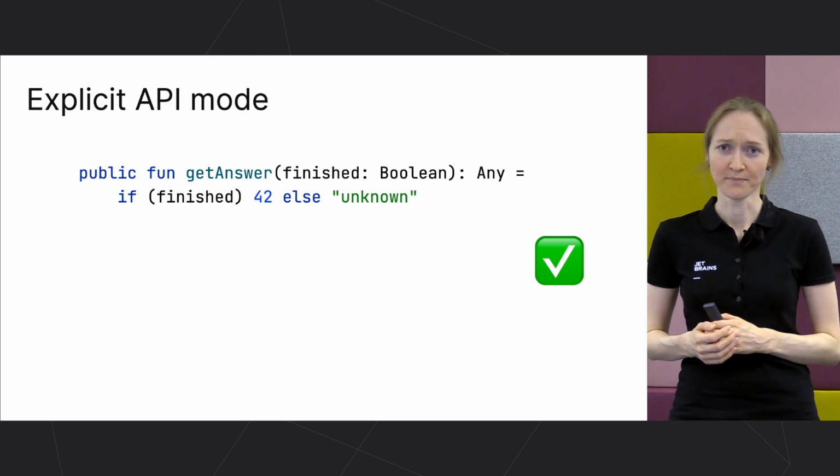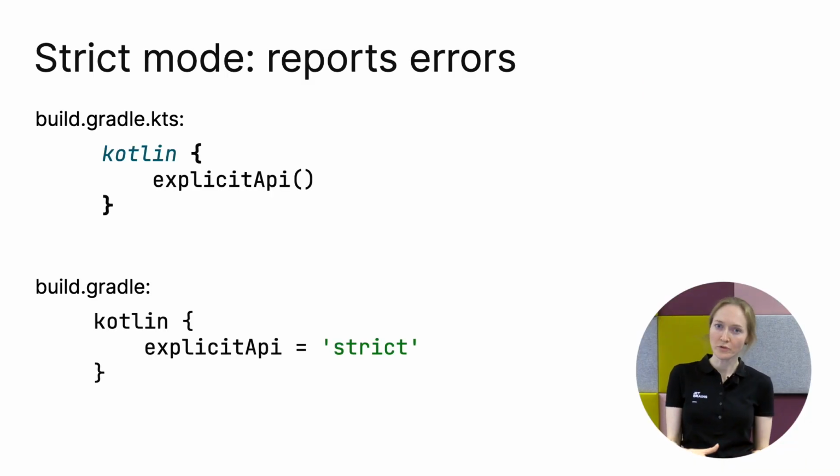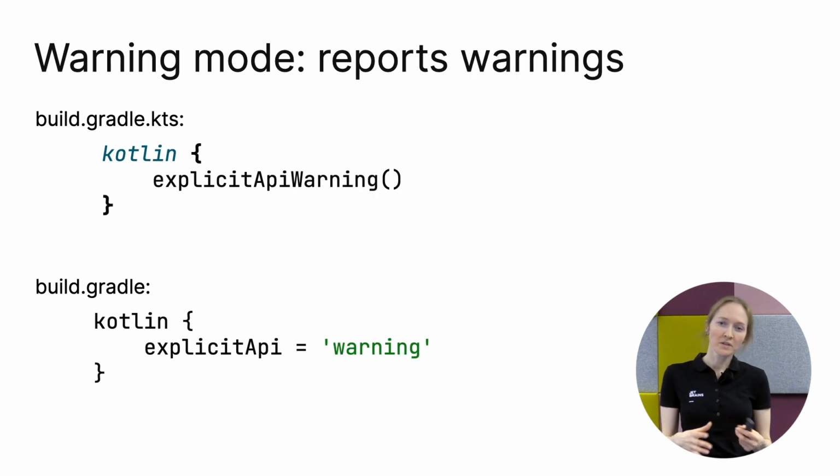for these functions. You can decide what's more useful to you when these rules are violated, to get errors or warnings. You can see different settings for Kotlin and Groovy Gradle scripts. You can also specify it as a compiler option. Explicit API mode is mostly intended for library authors. However, if you find it useful for your project, for example for some of the modules, please use this functionality.